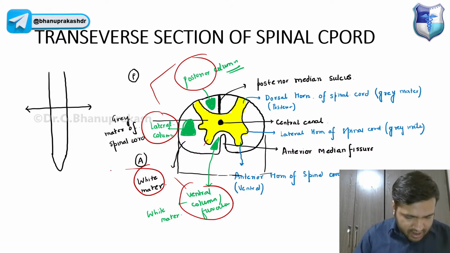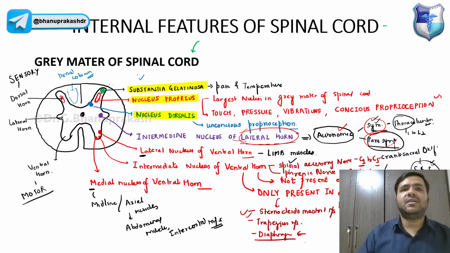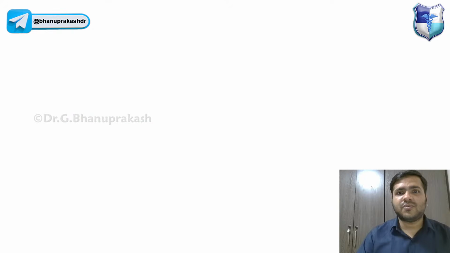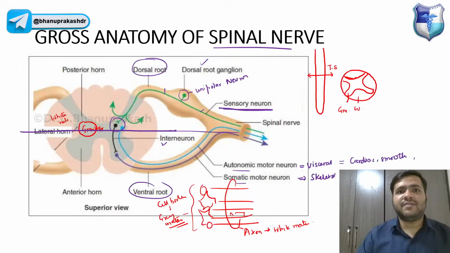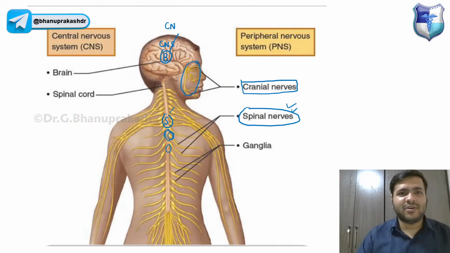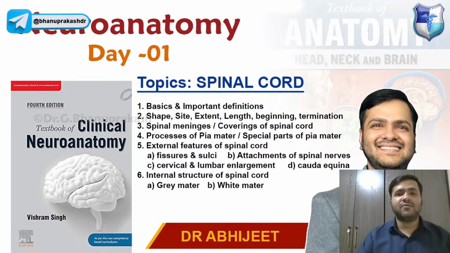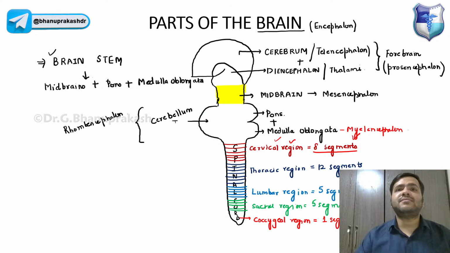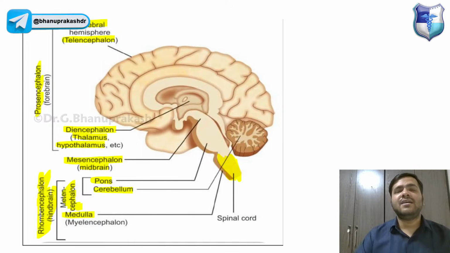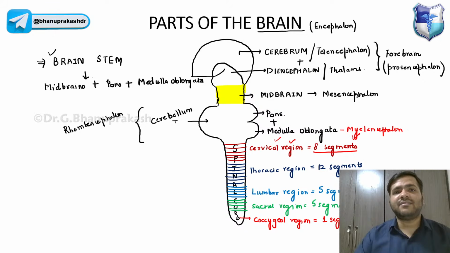So I hope you all understood today's lecture, and we will be meeting again tomorrow, and I will be completing the other tracts tomorrow, guys, right? So that was about today. We have discussed a lot today, because we have to start from basics, so I have to discuss everything. I have discussed the anatomical division of the nervous system, the parts of the brain, the basic things, the spinal segments, right?